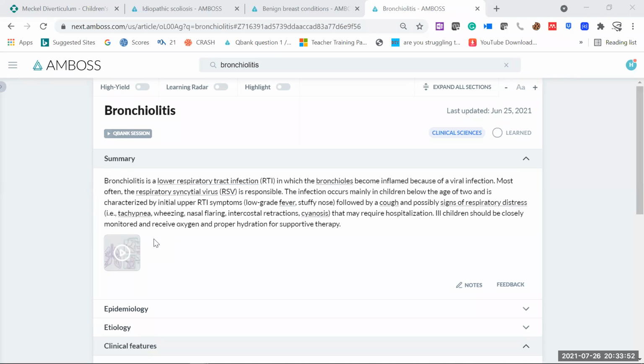So starting with the upper respiratory symptoms, there is only the low-grade fever and stuffy nose, but soon the baby is having cough and soon the baby is having signs of respiratory distress, like the baby's respiratory rate is too high.